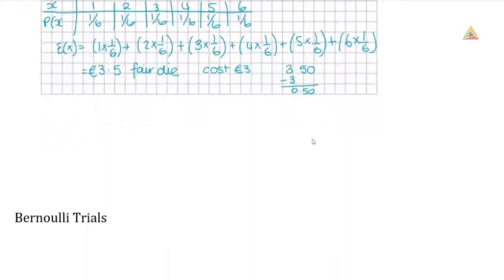The second thing that we're going to look at in this lesson is something called Bernoulli Trials. And when we're looking at Bernoulli Trials, these are named after a person, and a Bernoulli trial is how we carry out a probability when there's going to be a certain number of conditions. So for a Bernoulli trial, there can only be 2 outcomes. And we call them success and failure. So we can only have these 2 outcomes. They have to be success and failure.